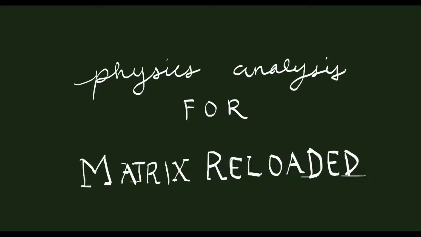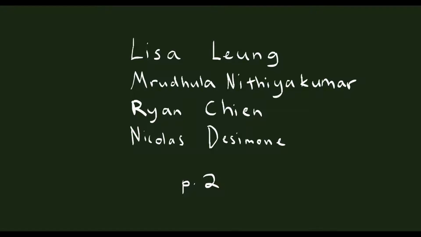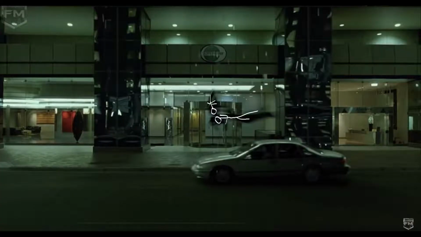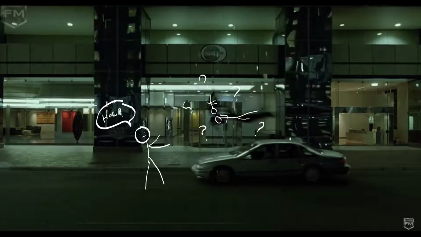Hi everyone, this is our physics project on a scene from Matrix Reloaded. In that scene, Neo saves Trinity by stopping her downward motion and accelerating her perfectly horizontally almost immediately at a very high speed.